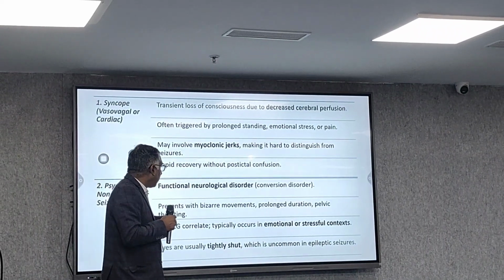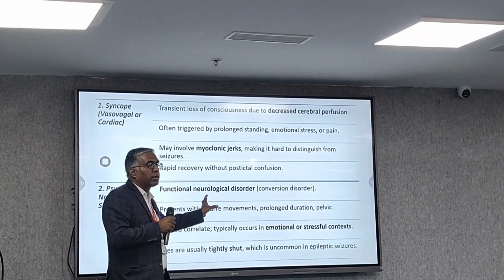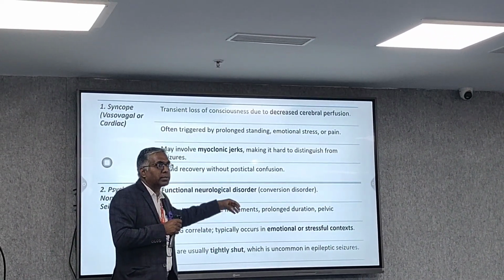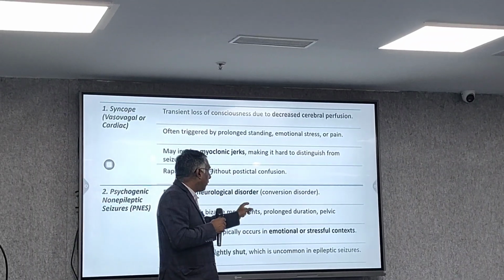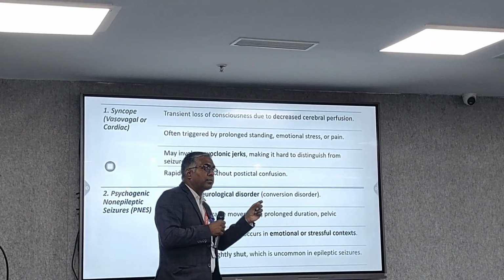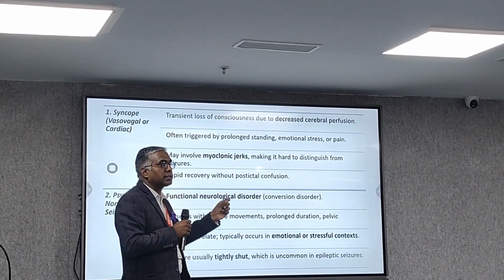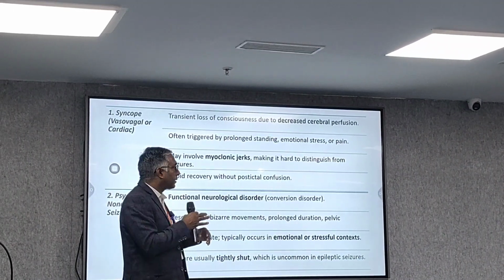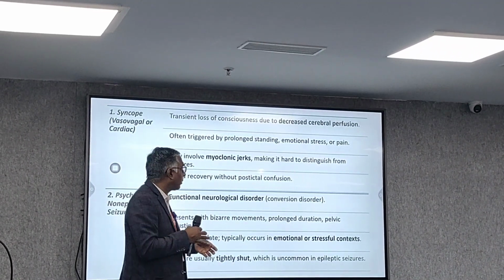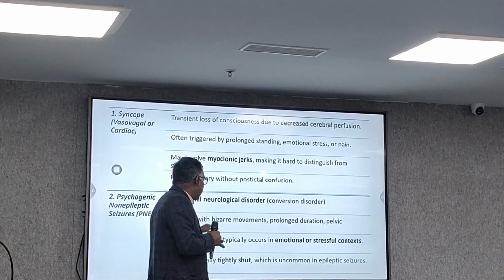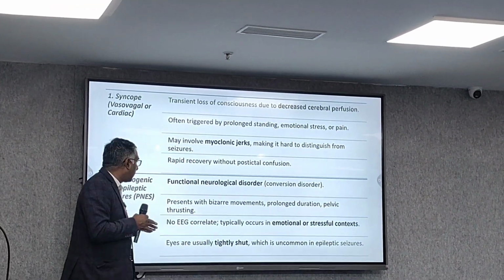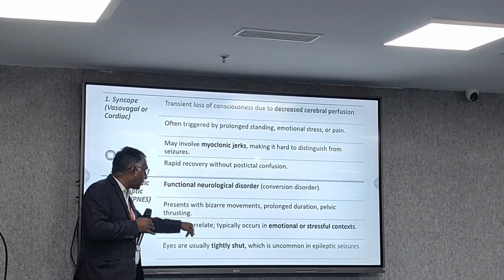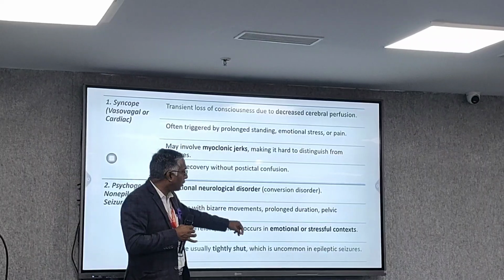So patient with a bizarre movement which is not typical for any of the epilepsy types basically. Maybe of prolonged duration, usually epilepsy is short, okay? Within 1-2 minutes the seizures will come, and after that it will be normal. Here the patient is throwing seizures on its own basis, and pelvic thrusting is there, which is not a feature of epilepsy. So no easy correlate typically occurs in the emotional or stressful context.